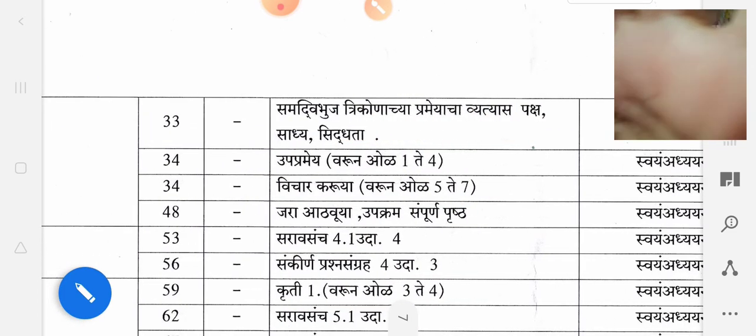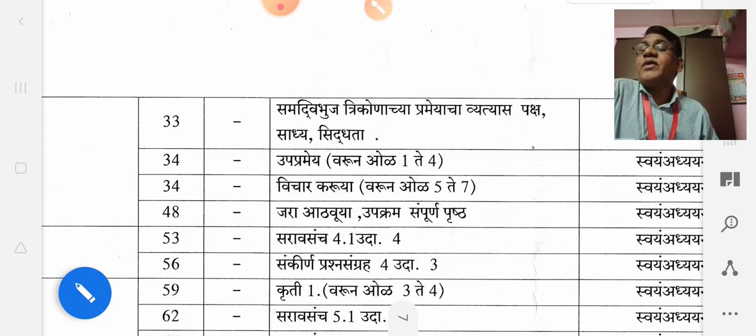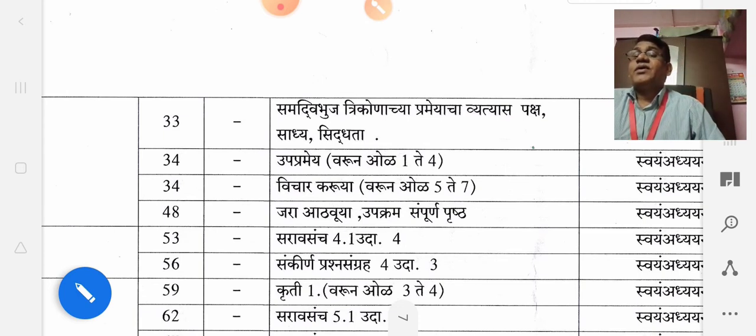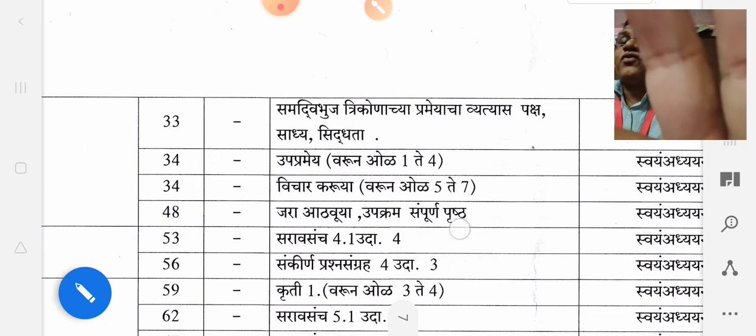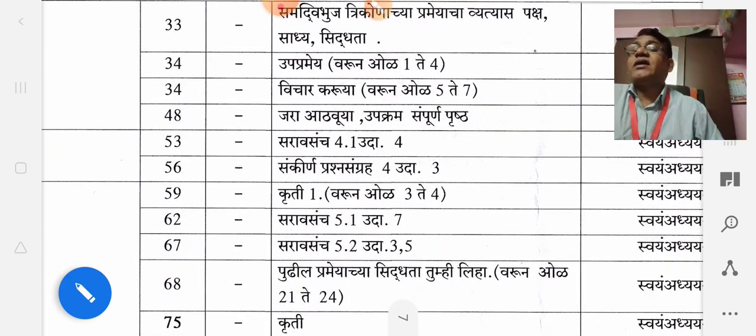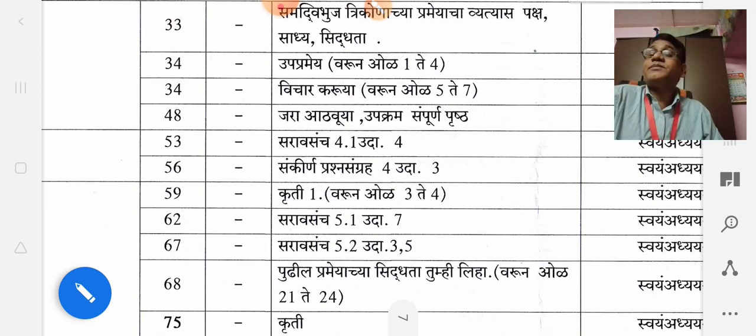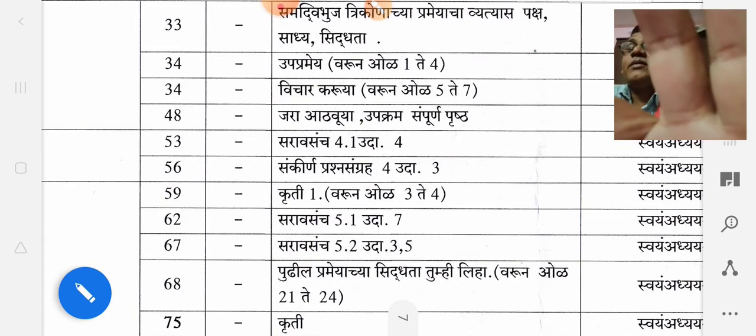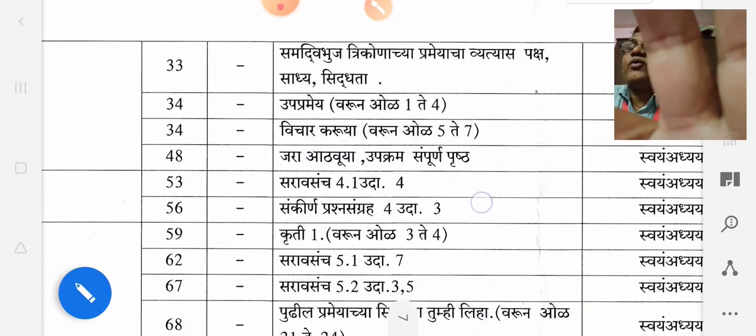And then again see page number 53, that is 4.1. Practice set 4.1, question number 4 is omitted. And now page number 56, problem set 4, question number 3 is omitted. Already omitted, right?